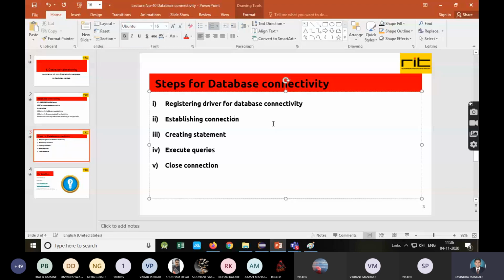Then you need to specify which API you are using. Right now I'm using the JDBC API. And one more thing, I need to specify which DBMS I'm using.